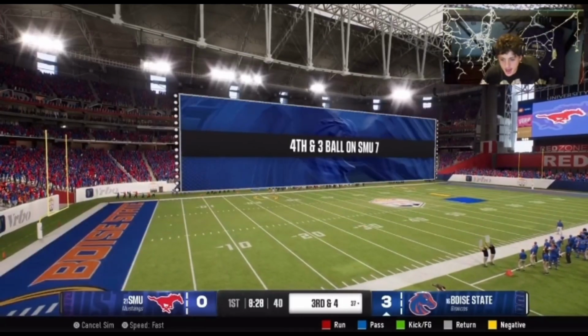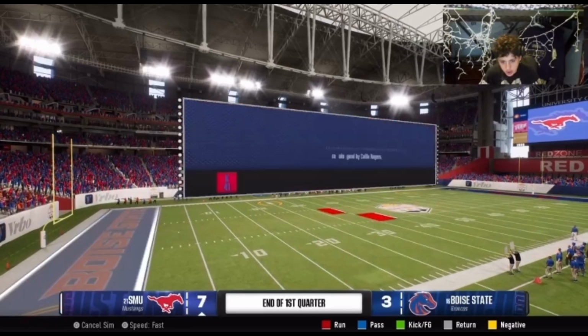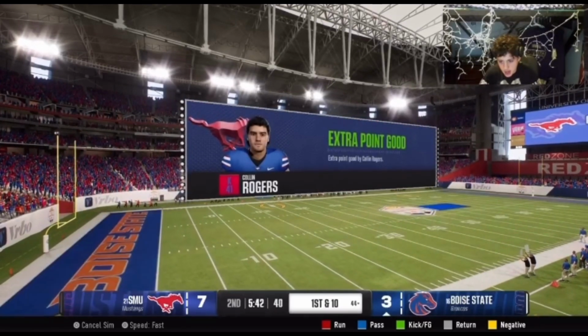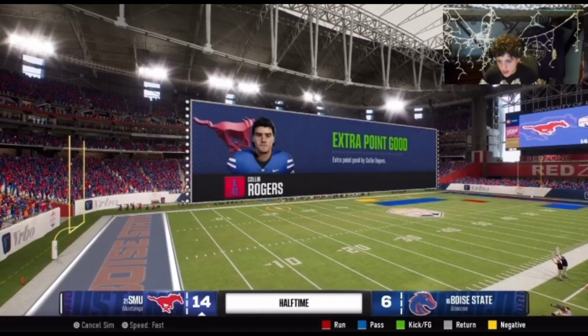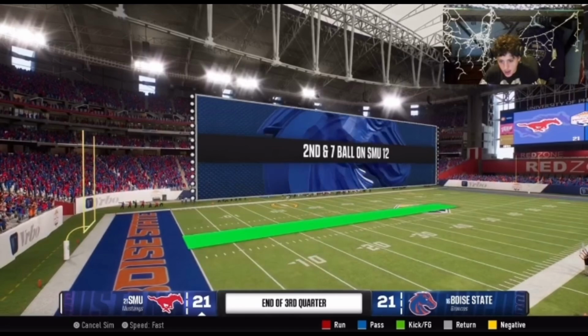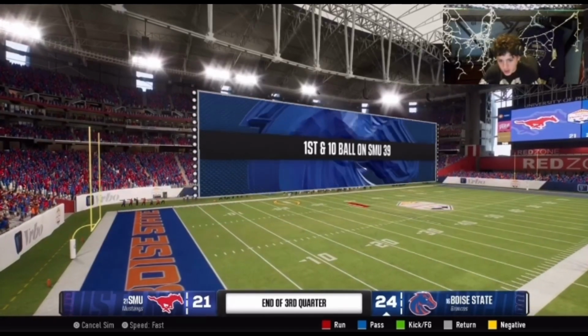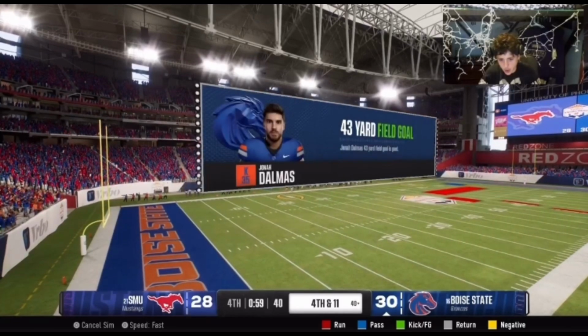All right, you got Boise State having a long field drive. Then you got Boise State giving the ball up. SMU scoring the first touchdown. Then you got Boise State coming up, scoring a field goal. SMU scoring another touchdown. Boise State scoring a touchdown. Then you got Boise State scoring another touchdown. Boise State scoring a field goal. They get a field goal. Everything's going field goals right now.